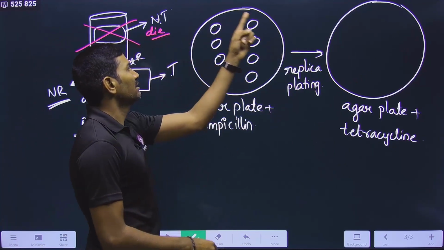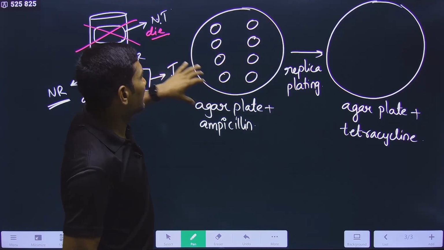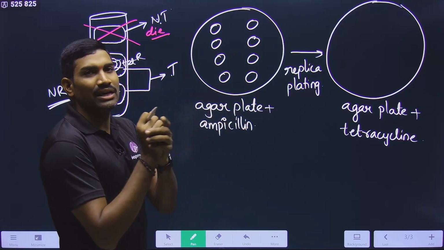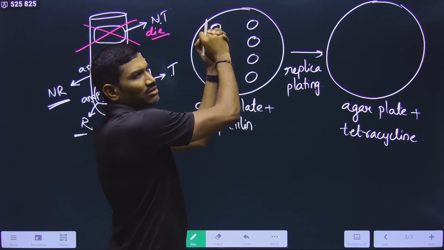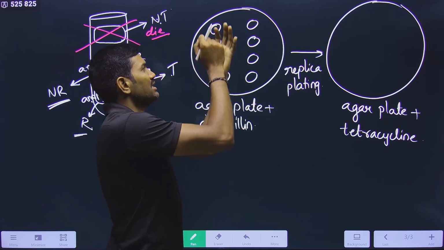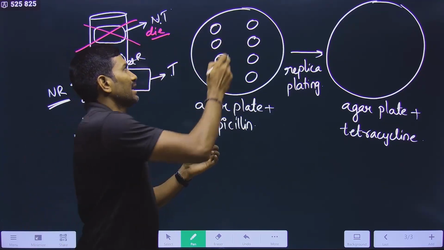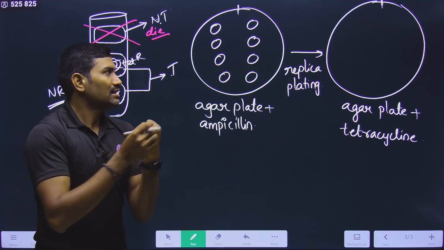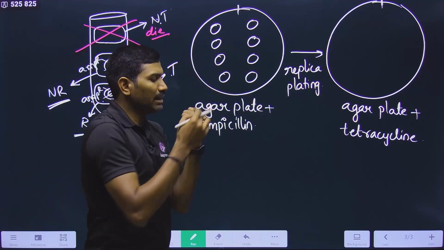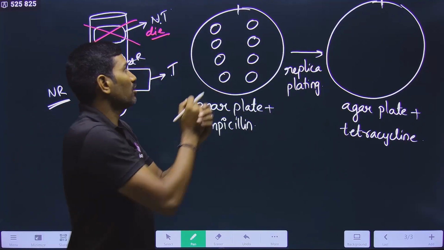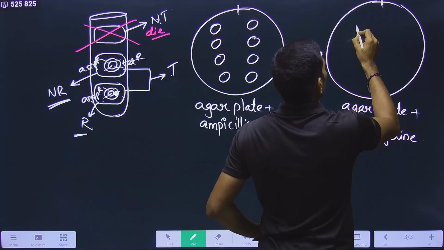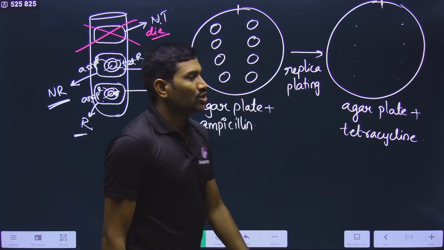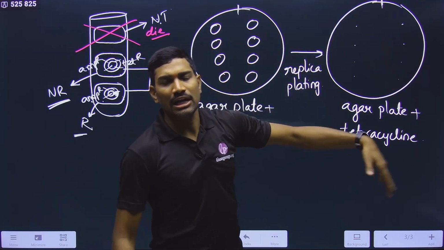So what we will do is, for this plate, we take a round stamp-like structure of exactly the same size, and below that we keep velvet cloth, and gently press on this. Don't press completely. Gently press, so that exactly at these locations, where the majority of cells are present, some bacteria will attach to the cloth. By matching this particular point, we are transferring the bacteria here. Simply press so that bacteria are transferred, and allow them to grow.